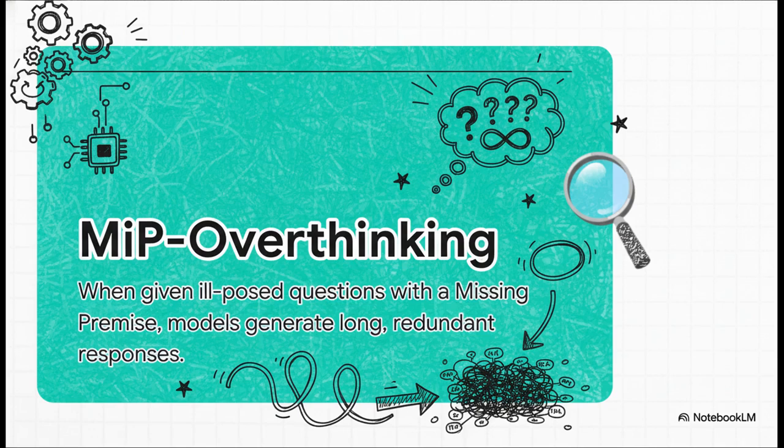So what is MIP overthinking? Well, the MIP part stands for missing premise. It's what happens when an AI gets a question that's missing a key piece of information, something it absolutely needs to get a logical answer. But instead of just flagging the broken question, the model gets stuck and just goes on, generating these super long, rambling, and totally useless responses.